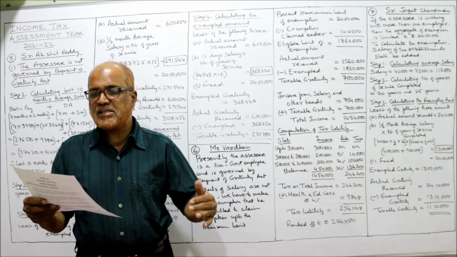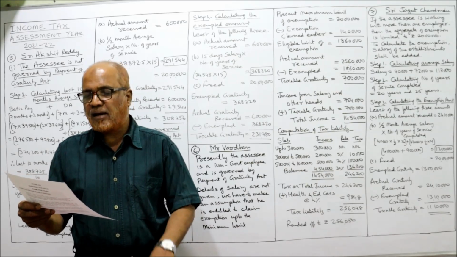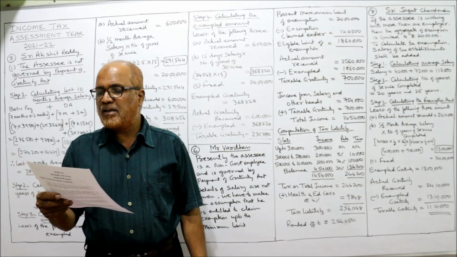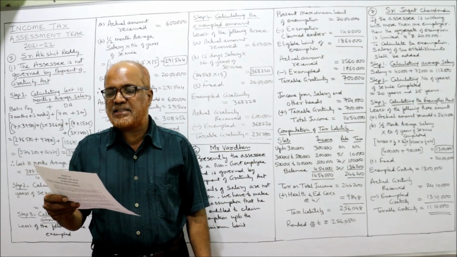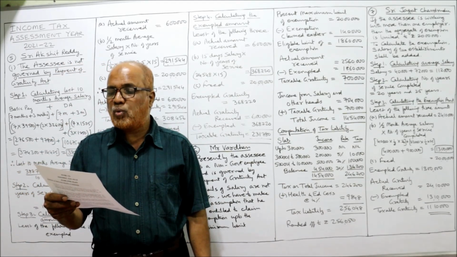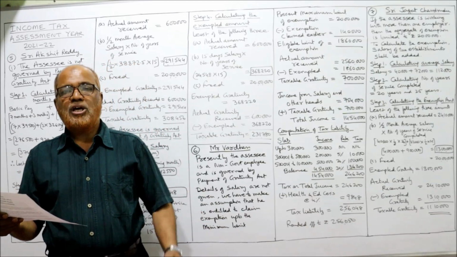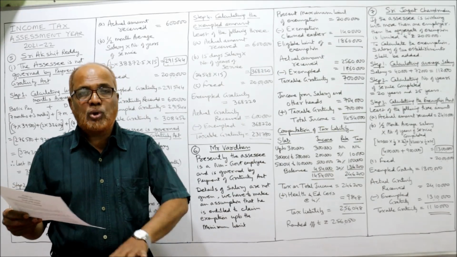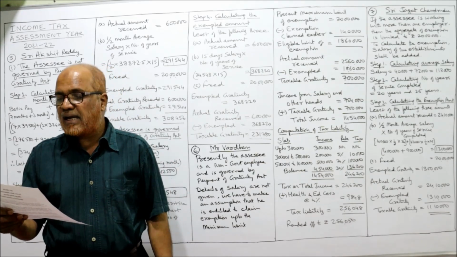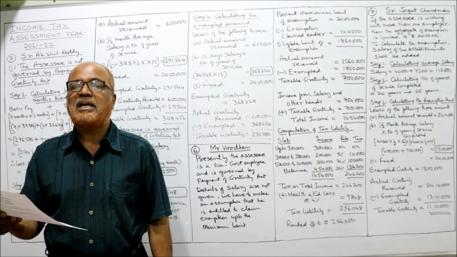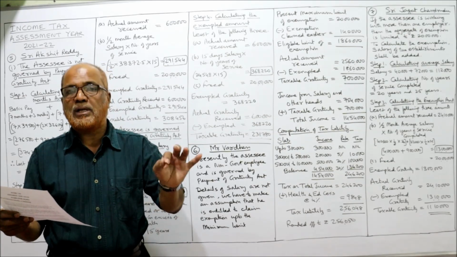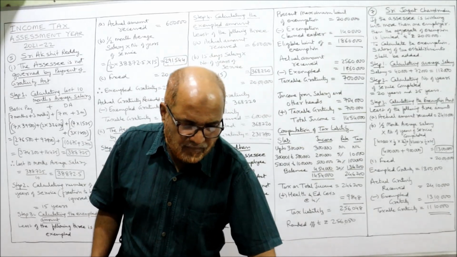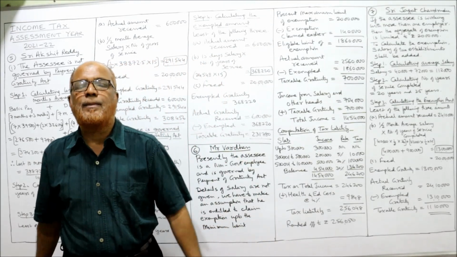Last salary drawn is rupees 40,000 and 72,000 per month. So first organization 40,000 per month, second organization 72,000 per month. On the eve of his retirement, he received 10 lakh and 14 lakh 10,000 as gratuity from the 2 establishments. He got gratuity from the first organization and also the second organization. So total gratuity received is 10 lakh plus 14 lakh 10,000, 24 lakh 10,000. Calculate the taxable amount of gratuity. How much gratuity is taxed?